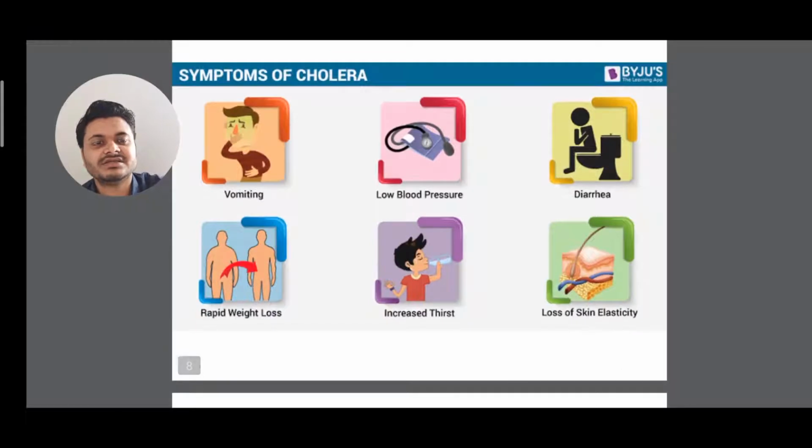So you can see the symptoms of cholera in pictorial format. See, vomiting, low blood pressure, diarrhea, rapid weight loss, increased thirst, loss of skin elasticity.